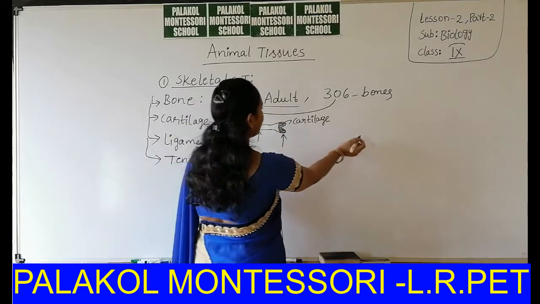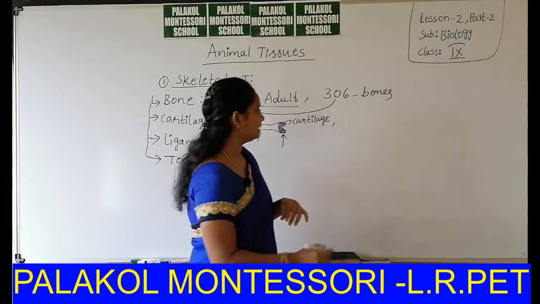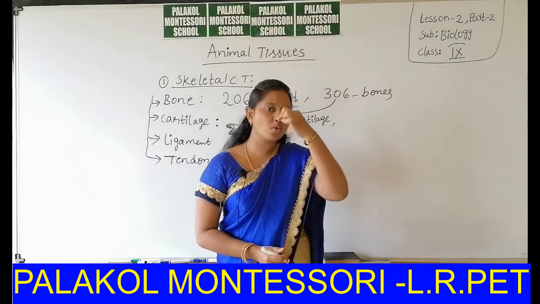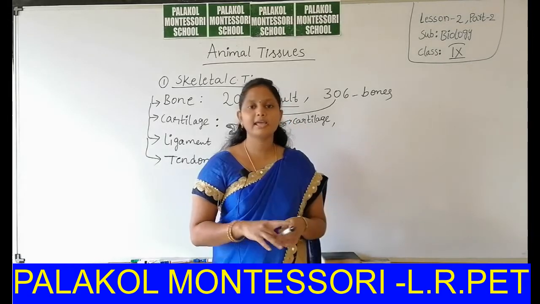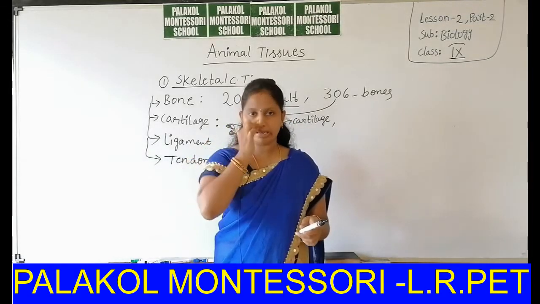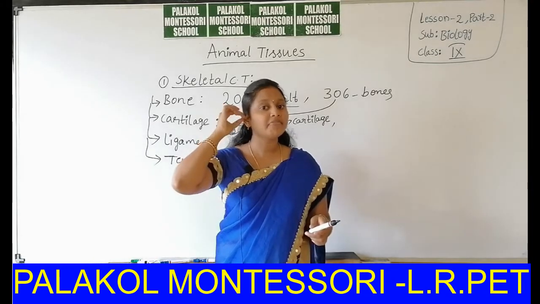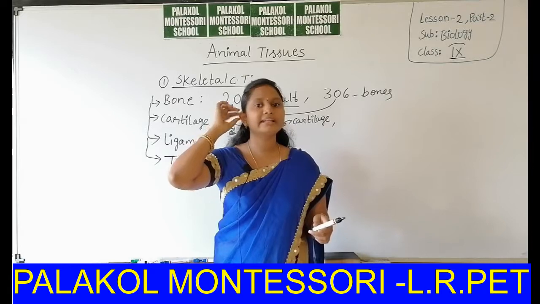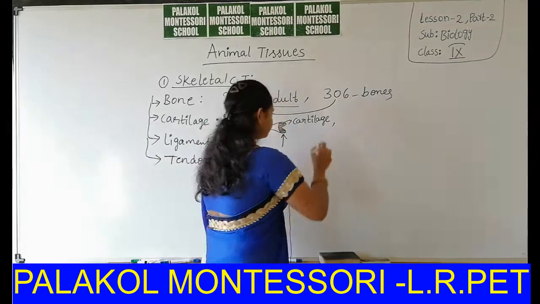Next, cartilage is also present at the tips of our nose and our ears. They can be easily bent without any pain. It can't break. It easily bends.